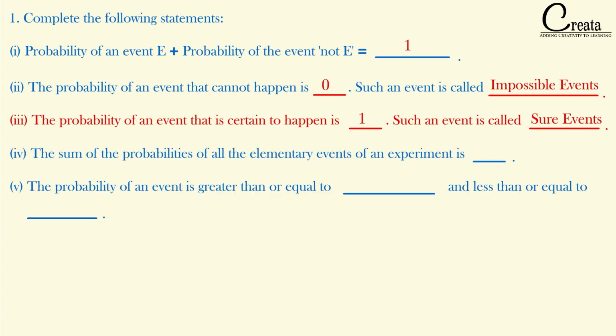The second and third questions are basically the same question. Fourth: the sum of the probabilities of all the elementary events of an experiment is dash. It is the same concept we have covered in the theory. If we add the probability of all the events within an experiment, then the sum will be 1. We have done this. Various examples we have taken.